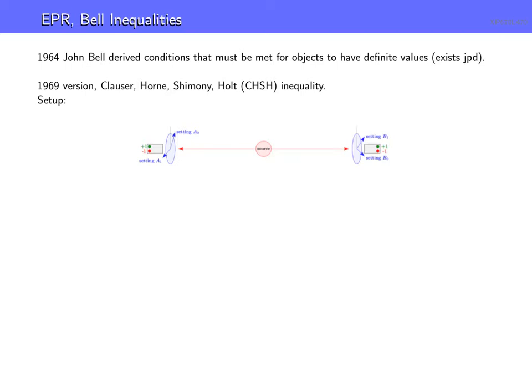Now, this is a schematic view, but we want an even more schematic view just to get our head around it. We don't necessarily want to be talking about quantum mechanics per se. We just want to think of this as a black box scenario. So there's some box here, which would be this part. Alice inputs her choice, 0 or 1, which determines which setting she's going to use. Bob inputs his, which we'll call y, giving which setting he's going to use. And they get outputs, which are plus or minus 1.